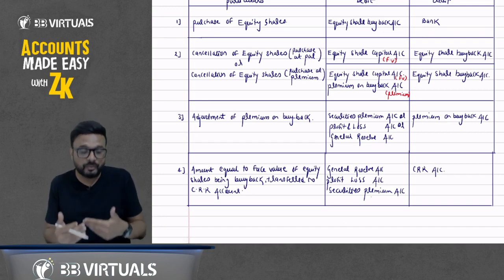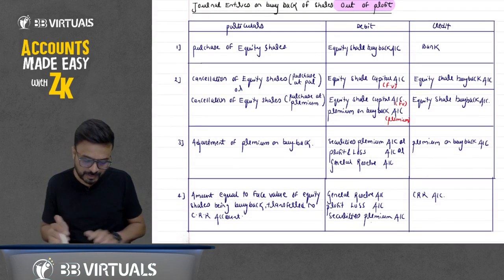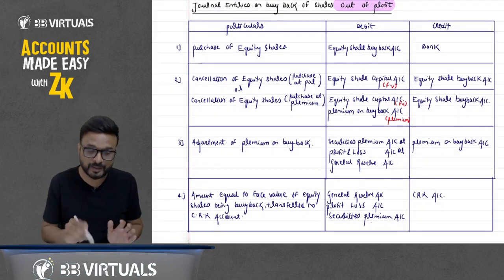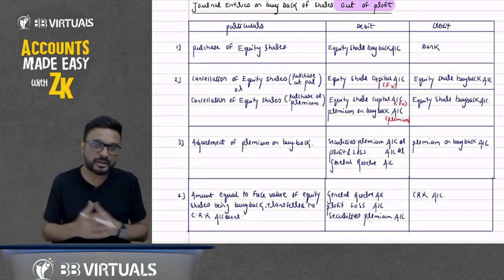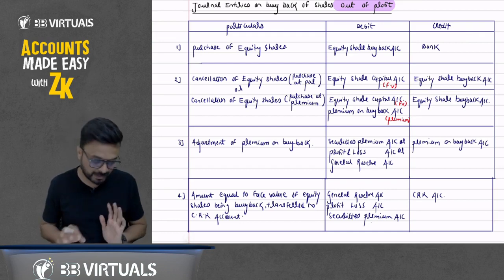But what entries do we pass when we do buyback out of fresh issue of shares? These three entries will be the same: 1, 2, 3. In addition to that, a few other entries will come, for the fresh issue of shares in the market. That's it.